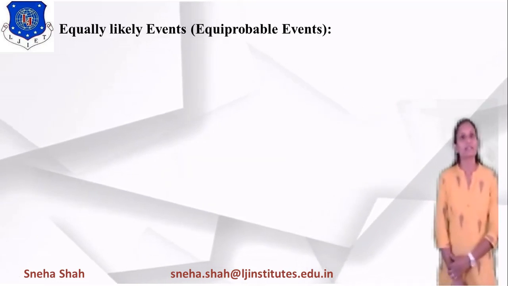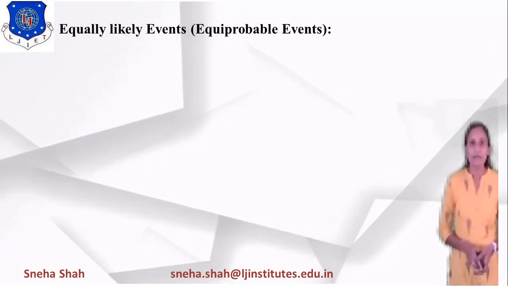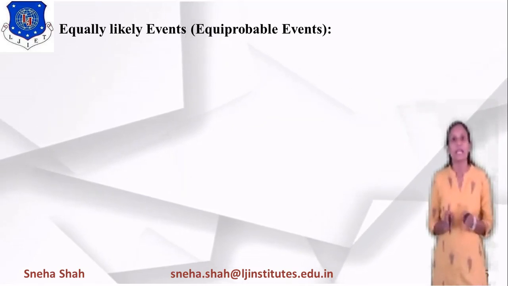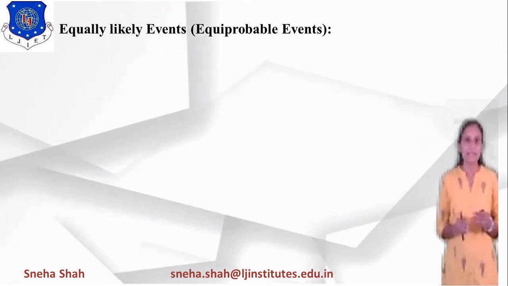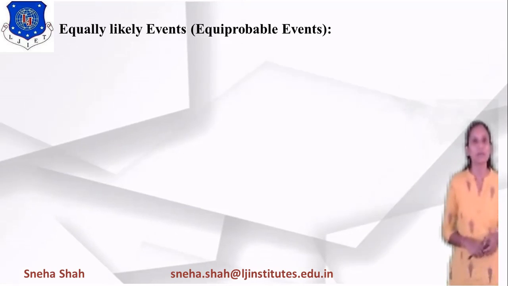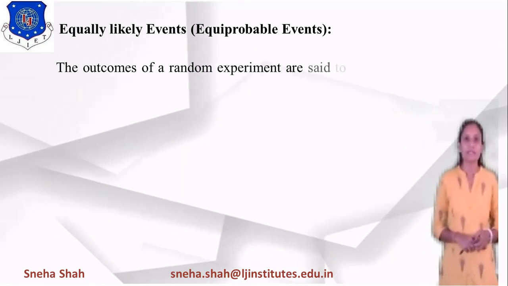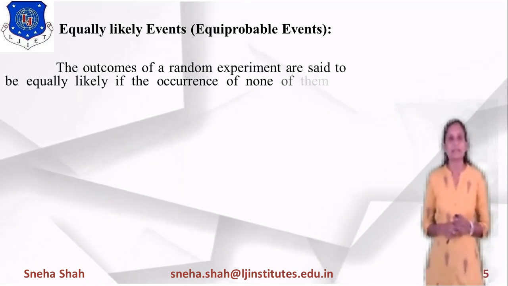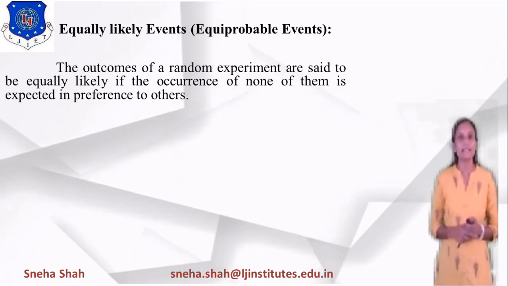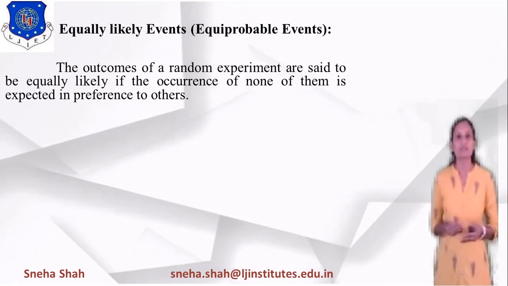Now the next definition is equally likely event or equiprobable event. What is the meaning of this? The occurrence of any two events is equally likely, meaning the probability of occurrence is the same. The definition is: the outcomes of a random experiment are said to be equally likely if the occurrence of none of them is expected in preference to the other.